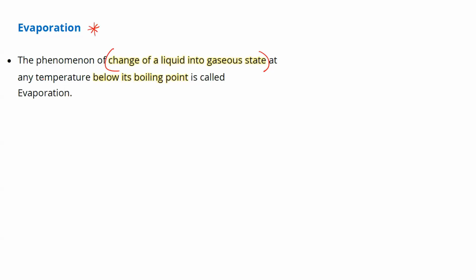What is that condition? This change of state always happens below the boiling point. This statement is very, very important. So whenever you write the definition of evaporation, you can write that it is a change of state from liquid to gas, and always mention this condition: it happens below the boiling point. Can anyone tell me what is boiling point?